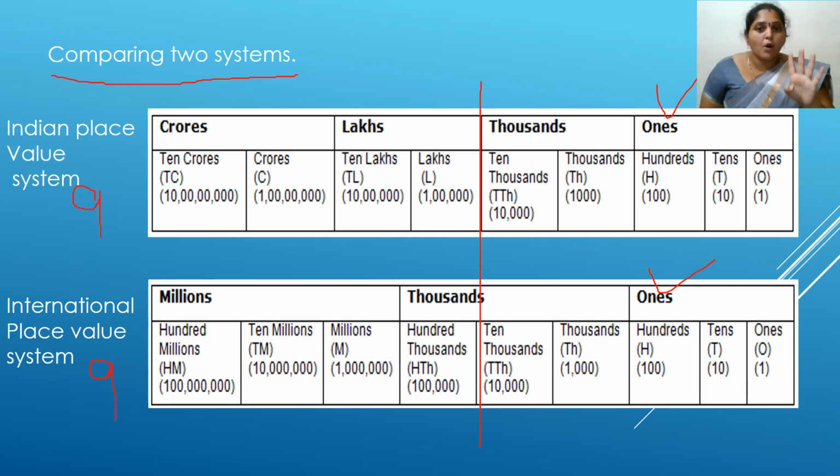So we have 4 different place values in the Indian place value system and the international place value system. You can easily note them, memorize them, and practice how to write in Indian place value system and international place value system.